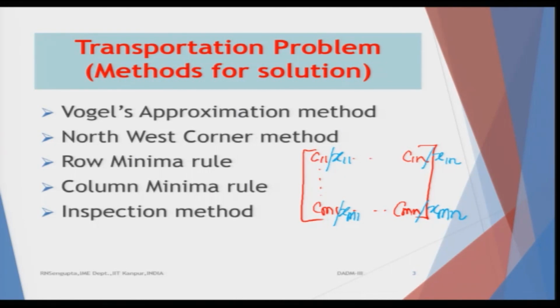If I multiply them, this is a linear function I want to minimize, because our main concern is to minimize the total transportation cost.